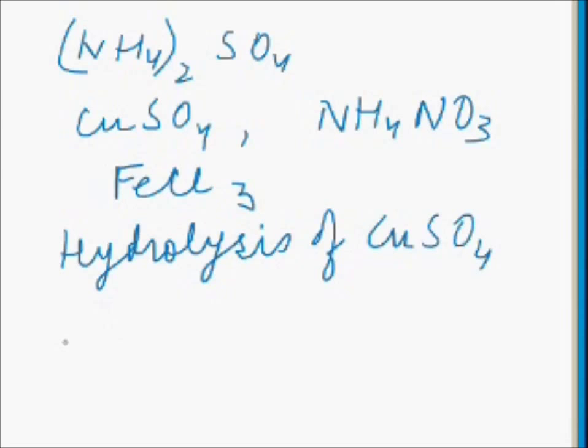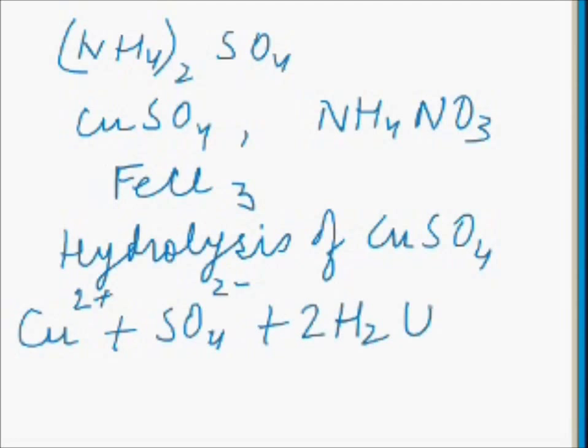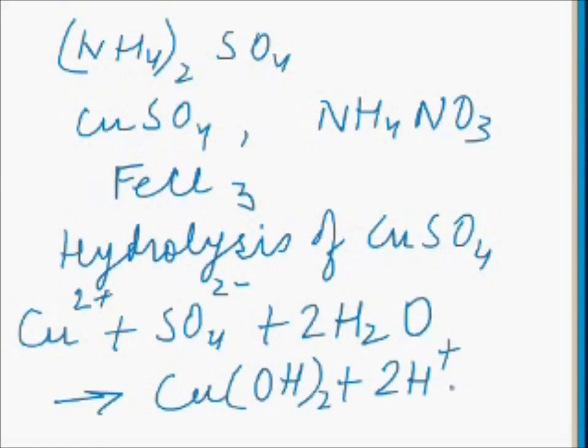We can see in the chemical reaction Cu2+ reacts with sulfate ion SO4 2- along with 2 molecules of water to produce Cu(OH)2 plus 2H+ and sulfate ion SO4 2-. As only the cation of the salt reacts with water, it is also called cationic hydrolysis.